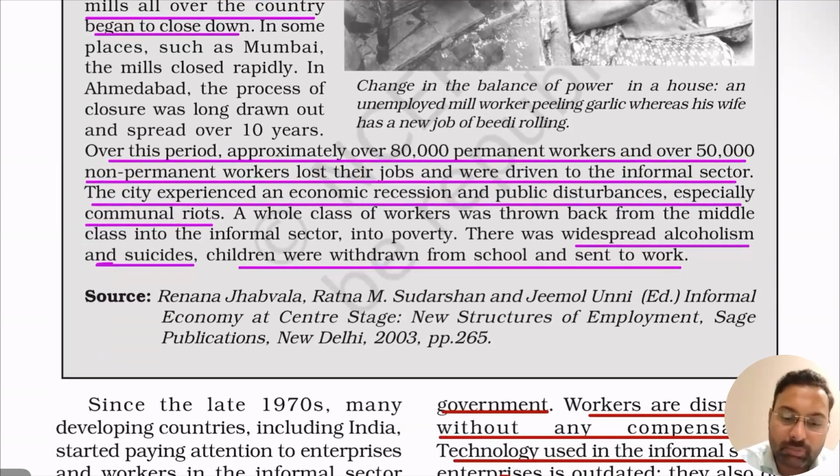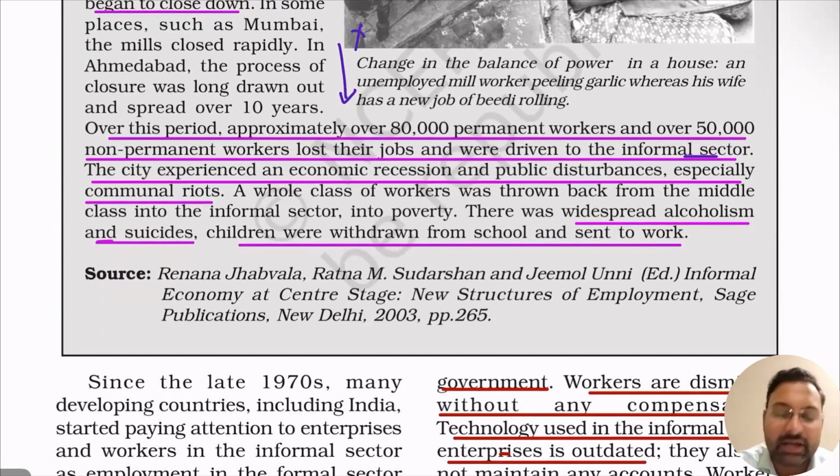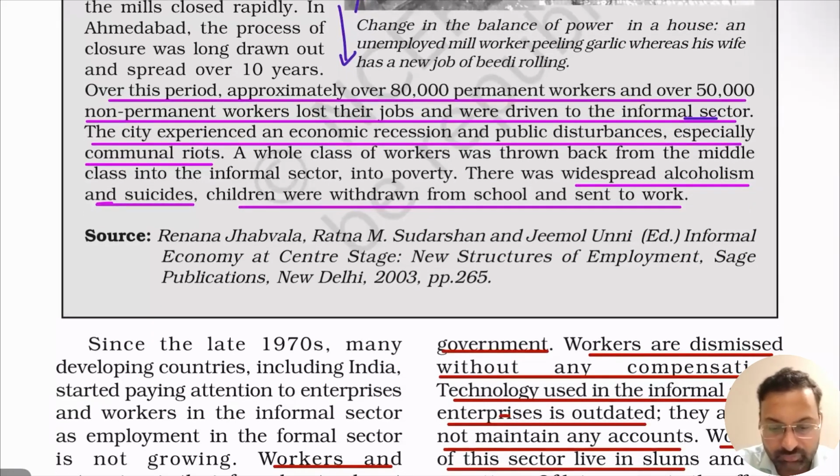And those workers who were employed in these industries didn't have any employment, right? So those people went to the informal sector and became casual laborers, right? That is how the casual laborers increased, right? And they didn't have the social security benefits also, right? In that sense, Ahmedabad also faced economic recession and public disturbances, like communal riots that happened at that point of time, right?